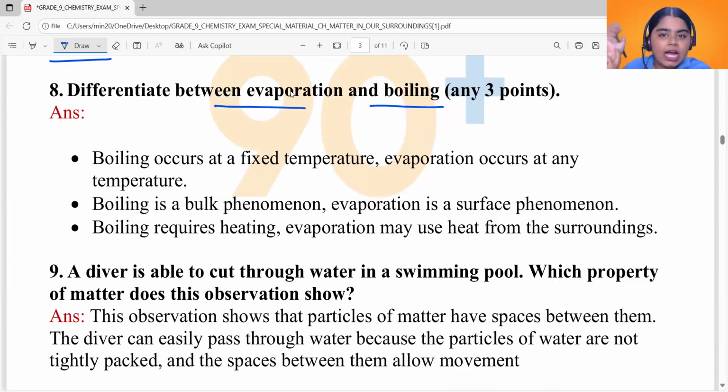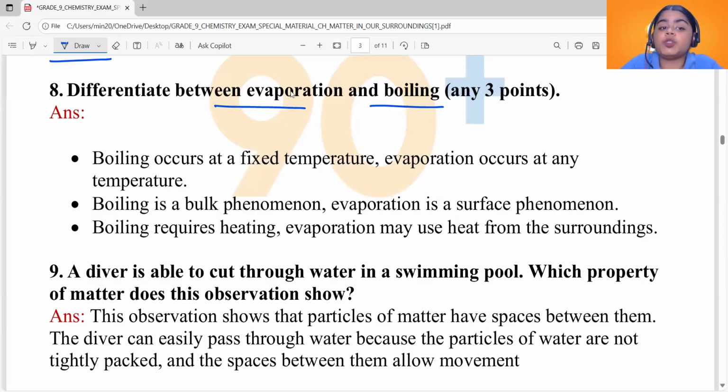But then the processes are different, right? How the particles undergo evaporation and boiling is different, and the heat required is different. All of these are different, right? So you can write different points regarding the differences between the processes of evaporation and boiling.